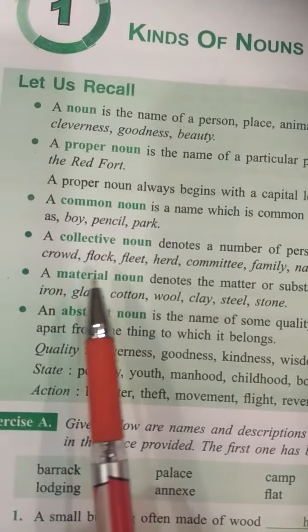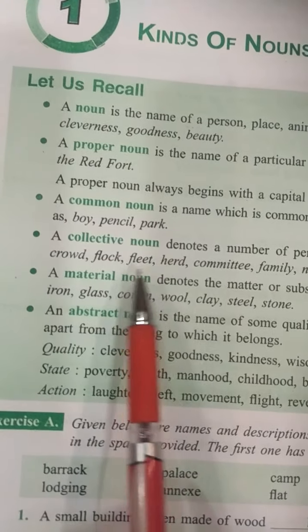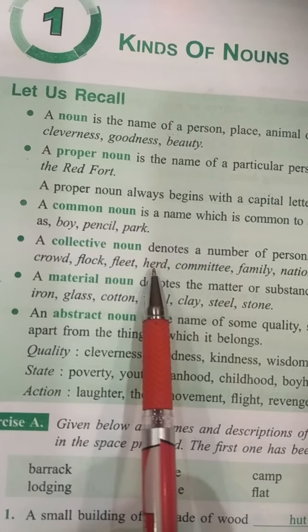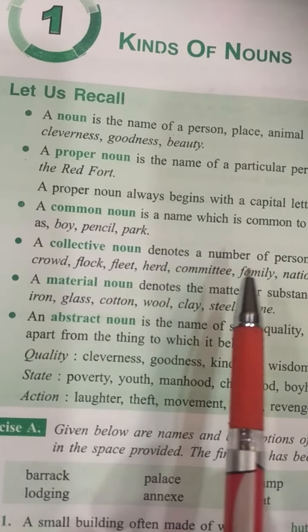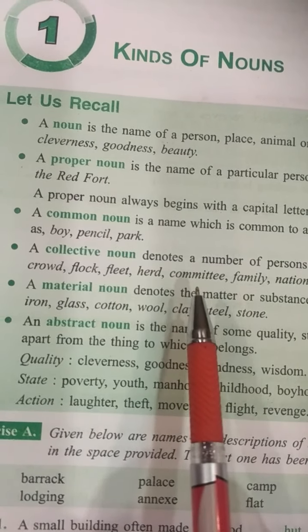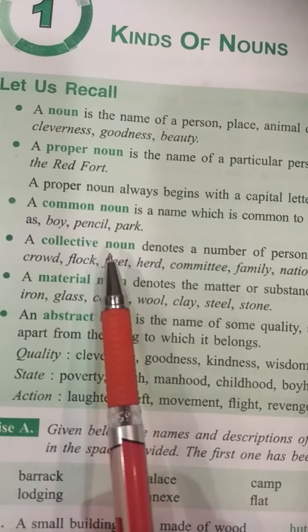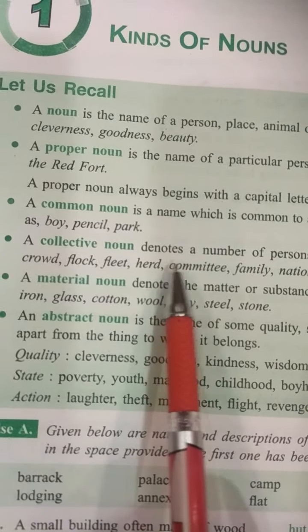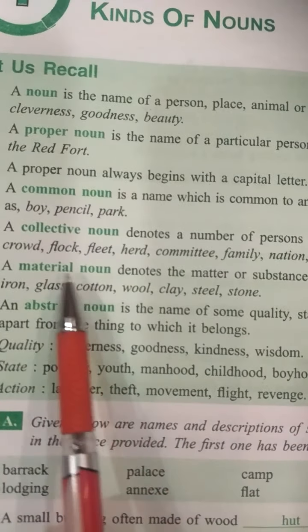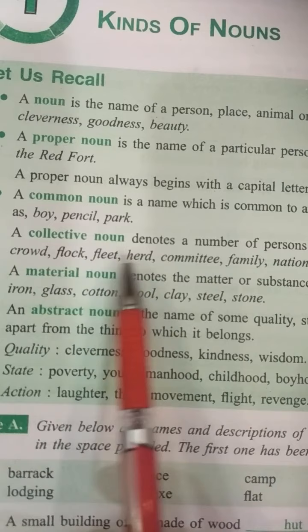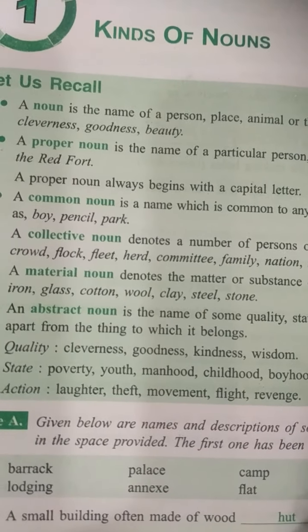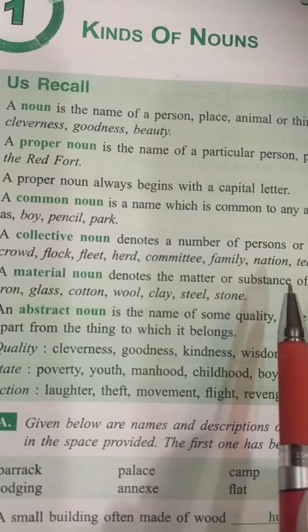Now we come to the third one, that is a collective noun. What is a collective noun? A collective noun is the name of a collection of a number of persons or things. Words like group, herd, and army. In your book, a collective noun denotes a number of persons or things grouped together as a whole, as crowd, flock, fleet, herd, committee, family, nation, team, parliament, mob, regiment, and assembly.